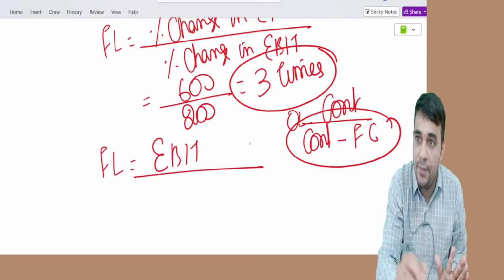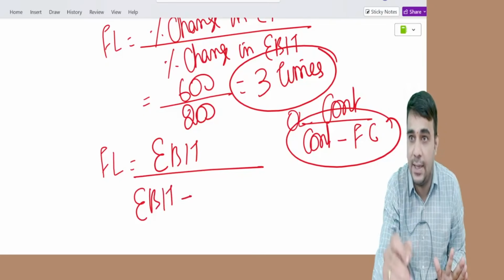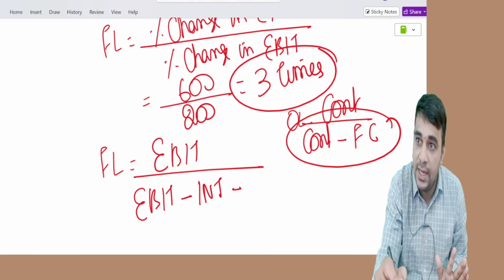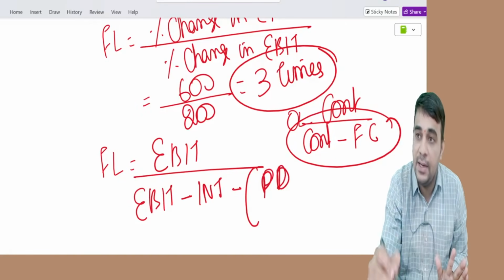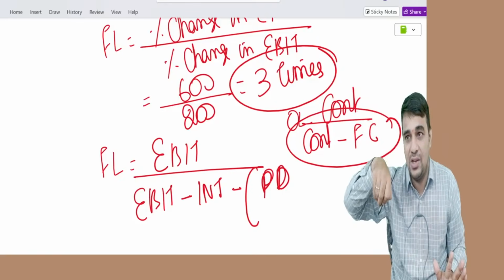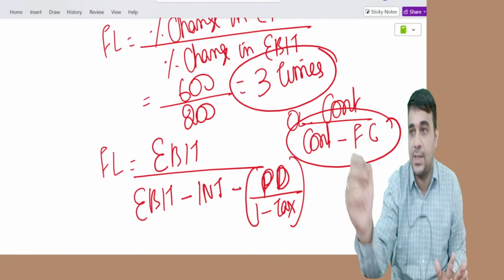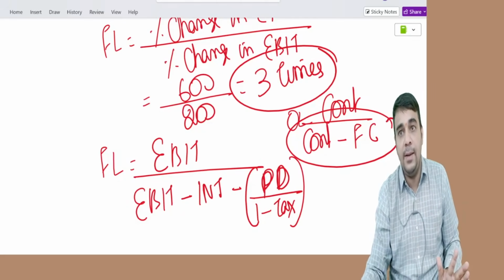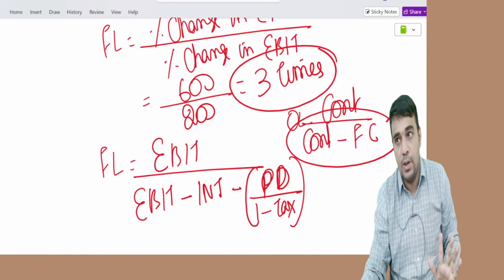EBIT divided by EBIT minus what is creating it, which is interest. What is also creating it is preference dividend. Only thing is dividend comes after tax, so bring it to a before-tax number by dividing by 1 minus tax rate. This will be 3 times in the original example.